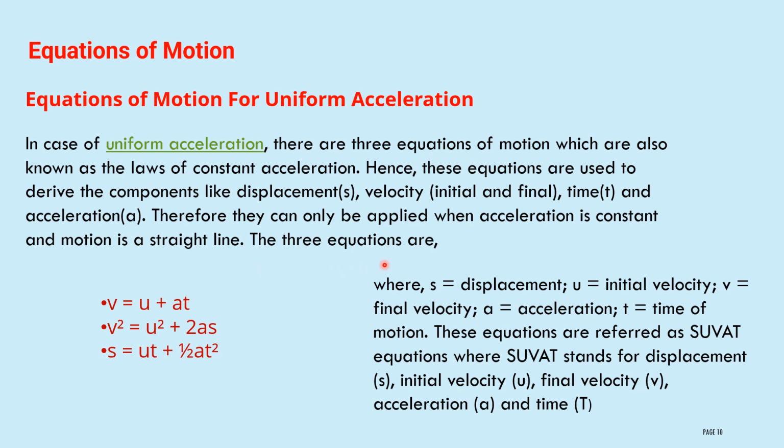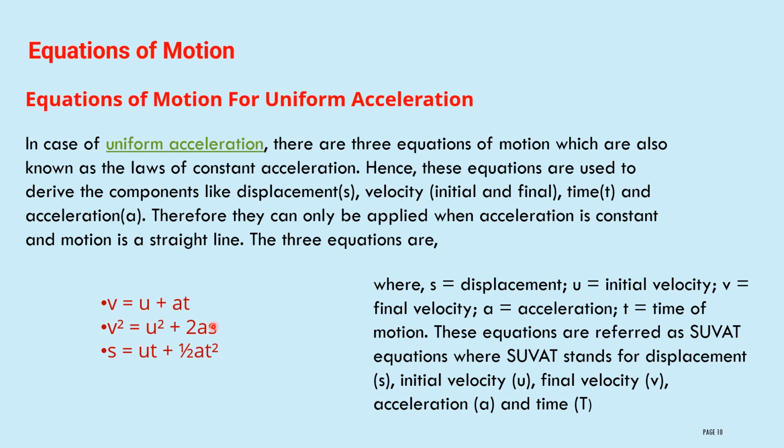The three equations are V is equal to U plus AT, V square is equal to U square plus 2AS, S is equal to UT plus half AT square. Here capital V is the final velocity, small u is the initial velocity, A is the acceleration, t is the time, and s is the displacement.